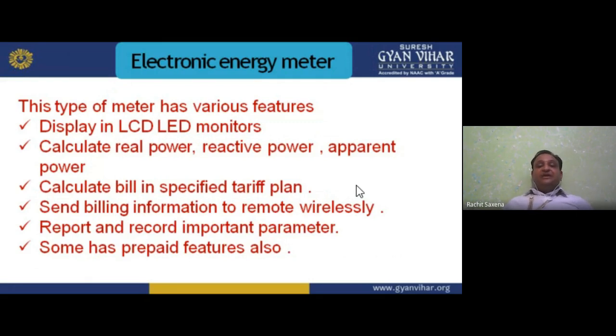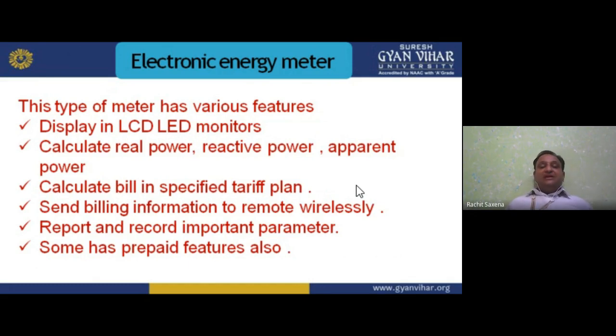Now the electronic energy meter. This type of meter has various features. First is display in LCD, liquid crystal display, or LED monitors. We have the screen. It calculates real power, reactive power, and apparent power, means all three powers, as we have discussed before. That is apparent, reactive and active power. So we can say the complex power S is equal to P plus jQ, where P is the active power, Q is the reactive power, and S is the apparent power. So this energy meter basically calculates real power, reactive power, and apparent power.